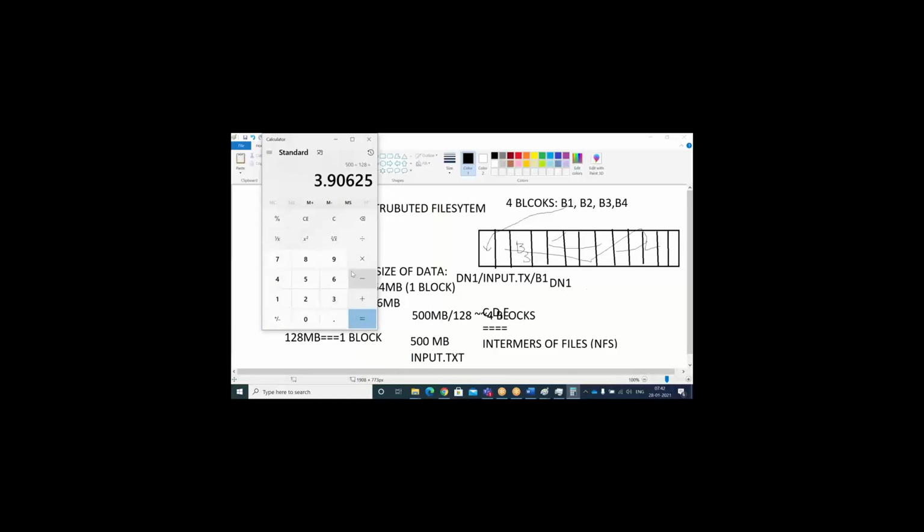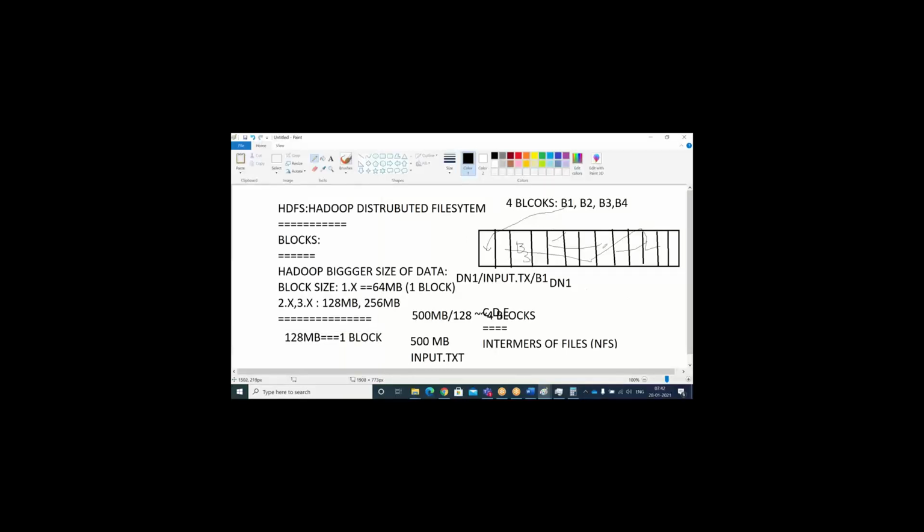Let me calculate exactly. 128 into 3 is 384, and 500 minus 384 is 116 MB of data I'm having extra, right? So this 116 MB of data will be stored in another data node.